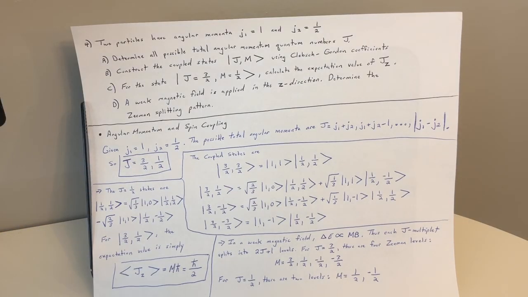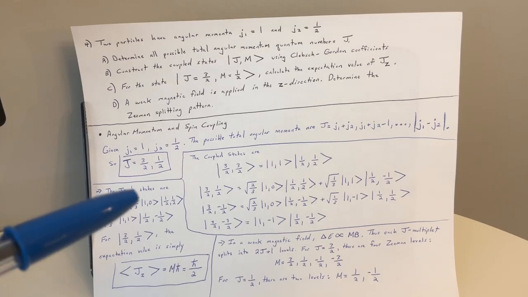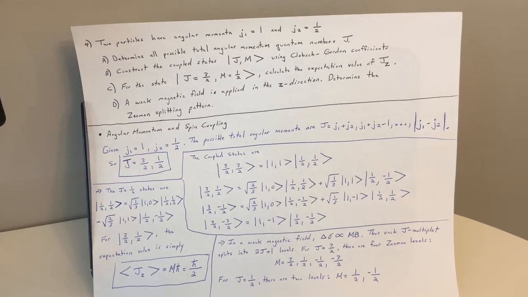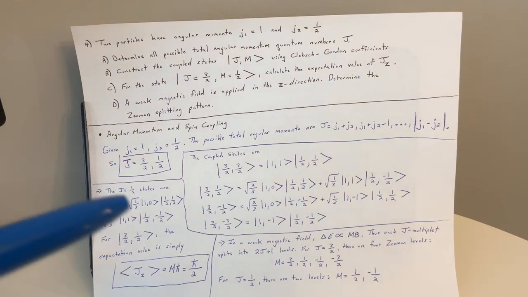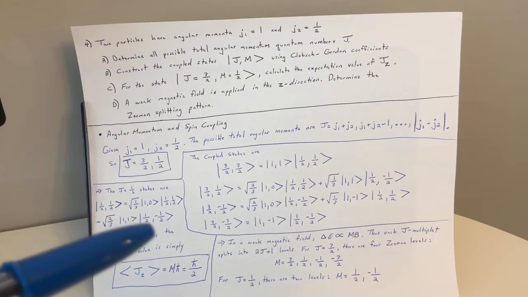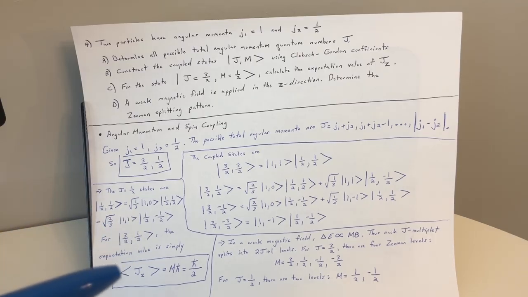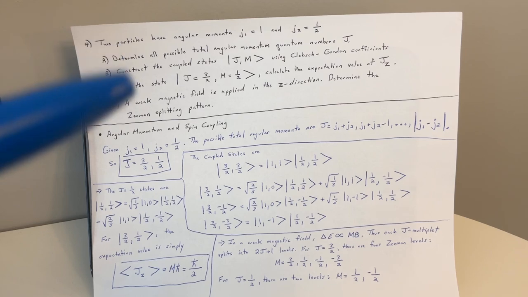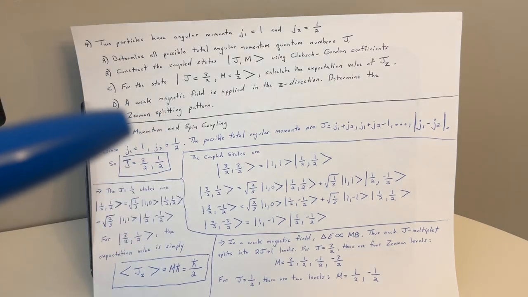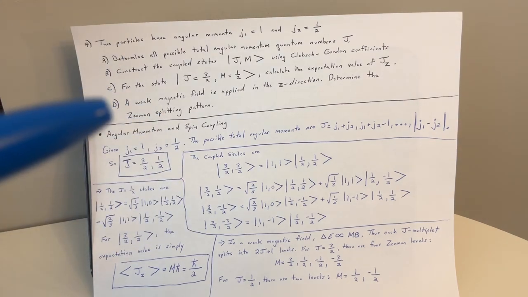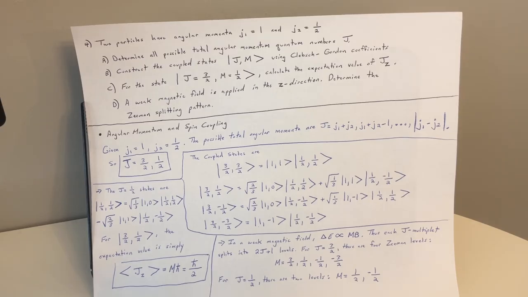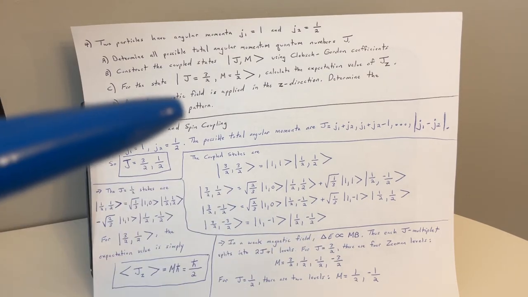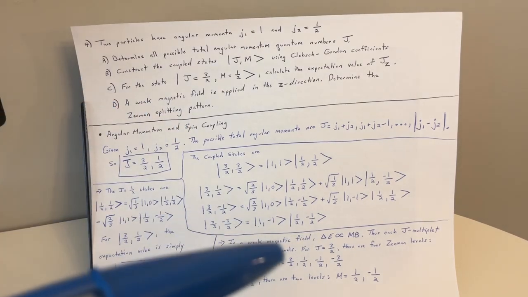And the J equals 1/2 states are given here. So our kets here, and the expectation value of J sub z is going to be m h bar, which equals h bar over 2. Okie dokie, and this is more of a conceptual side of it for part D. In a weak magnetic field, let's see what we have here.